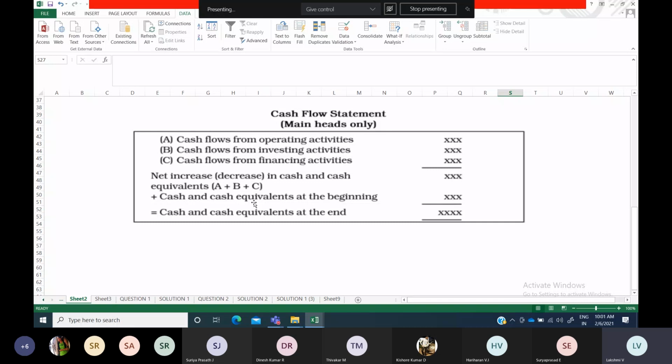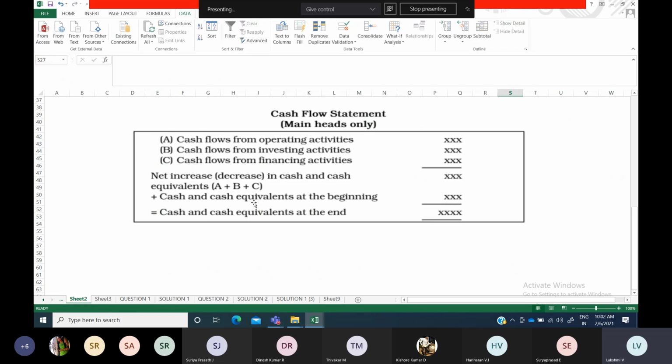Here, in accounting standard 3, you will bring everything together in one statement. In the normal cash flow statement, as we discussed yesterday, we calculate funds from operations, from that calculate cash from operations, and then prepare the cash flow statement.